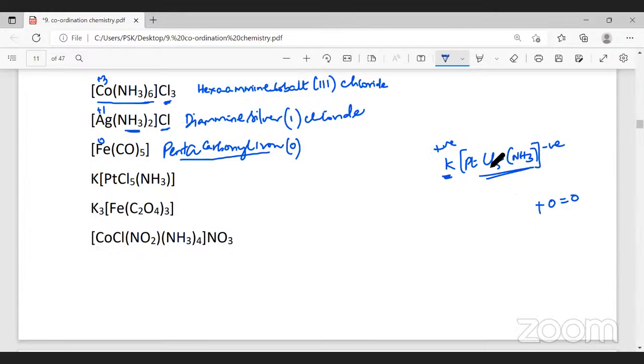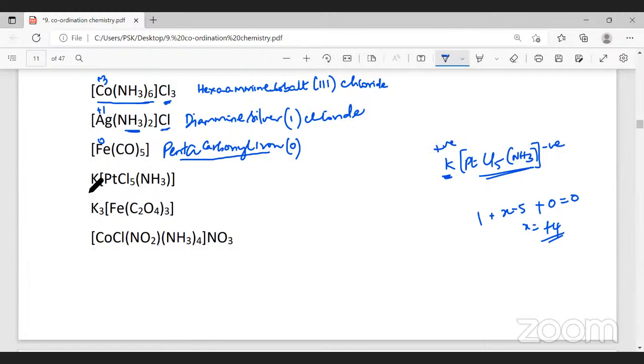Chlorine is -1, and -1 into 5 is -5. Platinum we don't know, so we take it as X. Potassium is a first group metal, so K is +1. So X will be +4. The charge on platinum is 4.